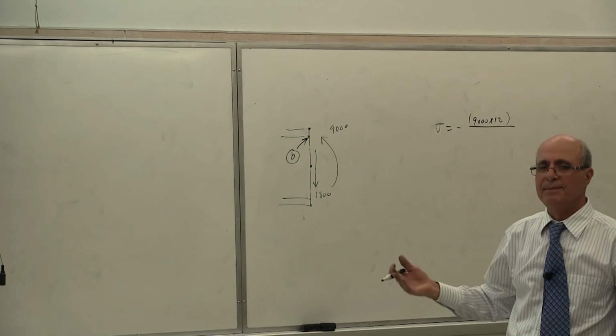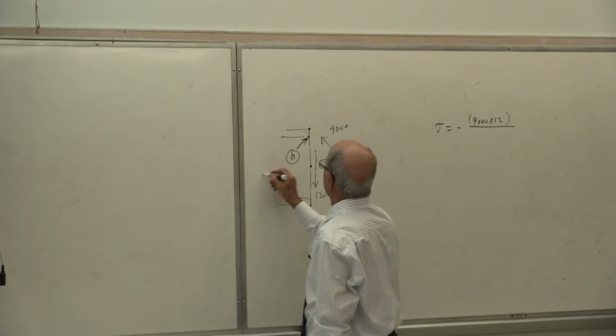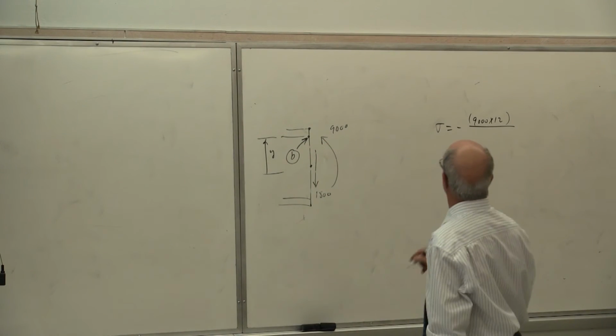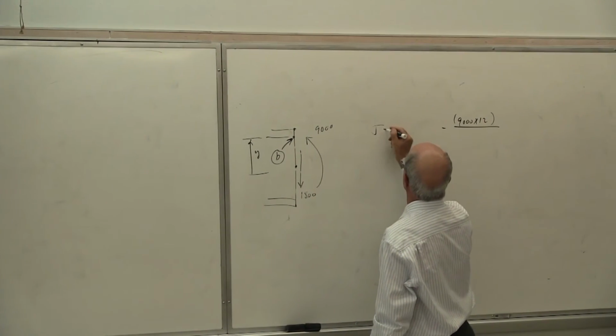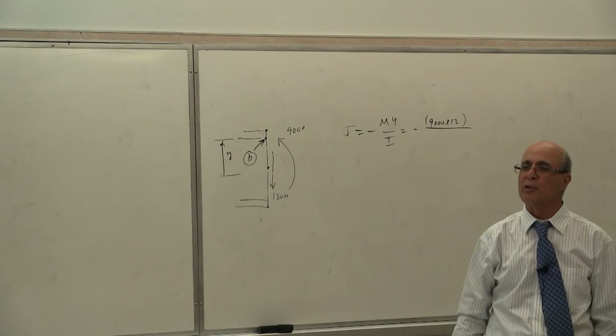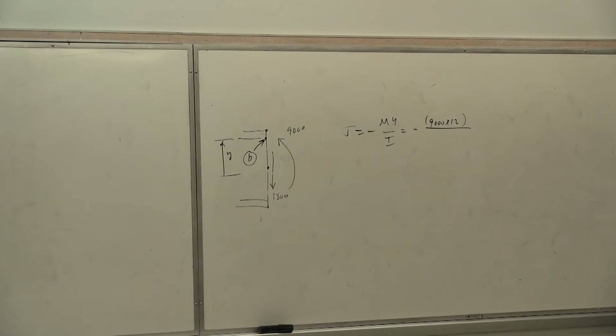Times C? No, not C. Times y, come on guys. Is that your y? Yes or no? Type y, my. So what I'm calculating here, guys, is sigma equal to minus My over I, because we are not on top, we are not on the bottom, we are at the connection of the web to the flange.